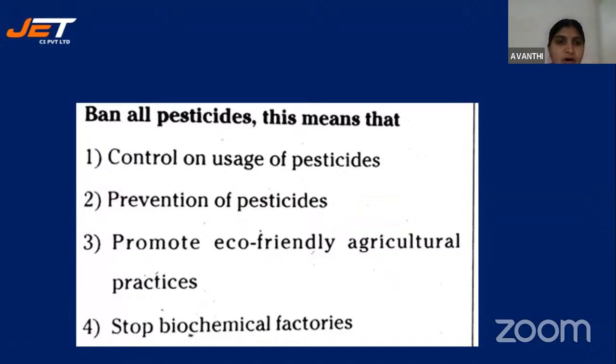Then, ban all pesticides. What are pesticides here? Pesticides are nothing but chemical compounds which kill particular insects or pests which are damaging the crop. The options are: control on usage of pesticides, prevention of pesticides, promote eco-friendly agricultural practices, and stop biochemical factories. So what's the answer, children? Open your textbooks and please check the appropriate answer. Give me the appropriate answer, okay?